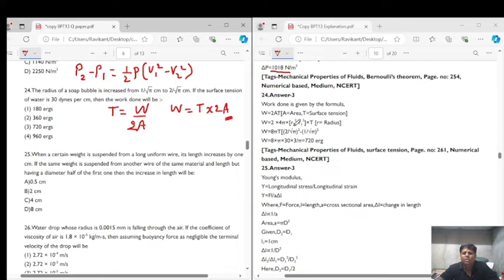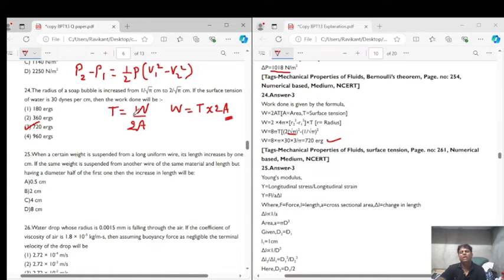Now putting the values, r2 as 2 upon root pi and r1 as 1 upon root pi. Solving this and putting the values, we get work done is equal to 720 ergs. So the correct answer for question number 24 is option 3, that is 720 ergs, right? The basic formula which you use over here is surface tension is equal to work upon change in area.